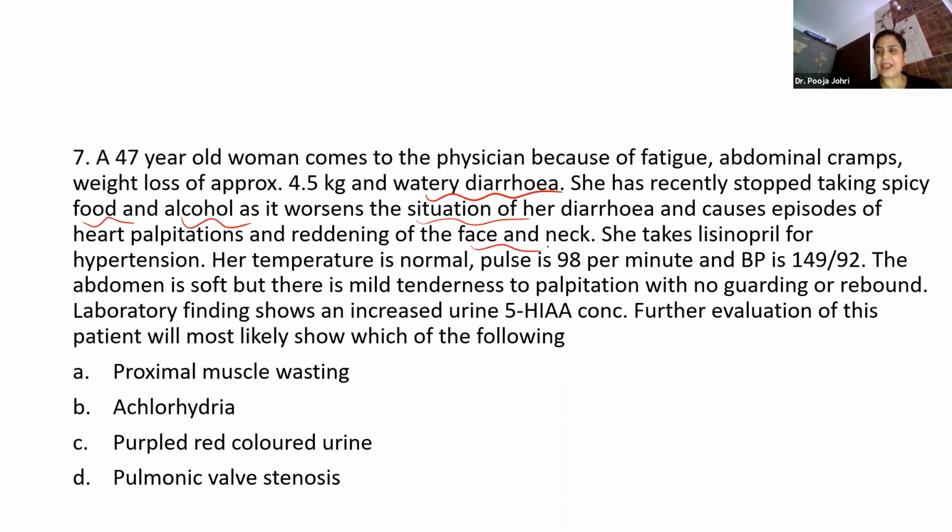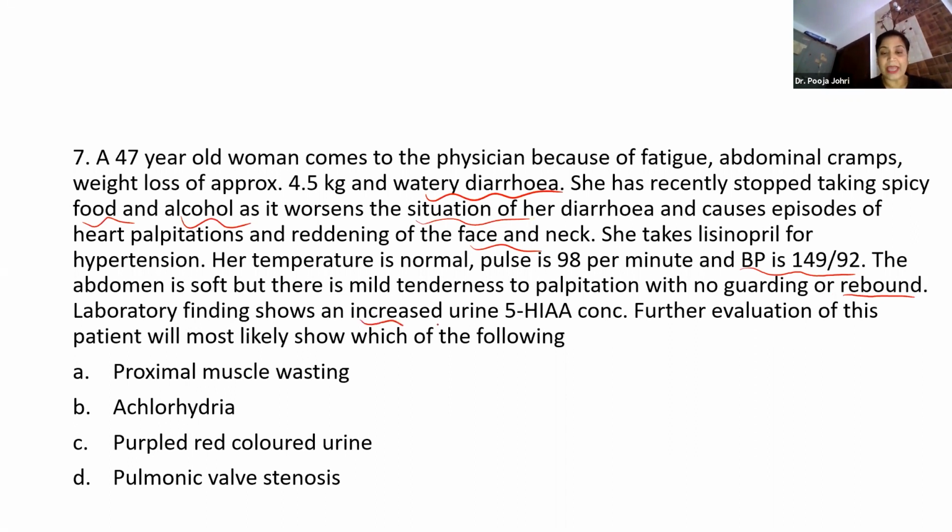She is already hypertensive, and she is taking lisinopril for that. Her temperature is normal. Pulse is 98 per minute, but BP is high. Abdomen is soft, but there is mild tenderness to palpation with no guarding or rebound.